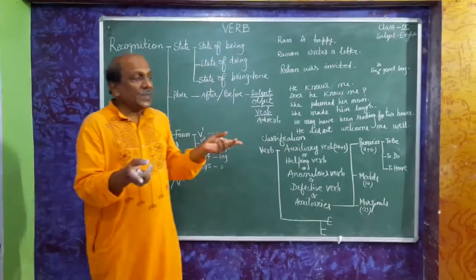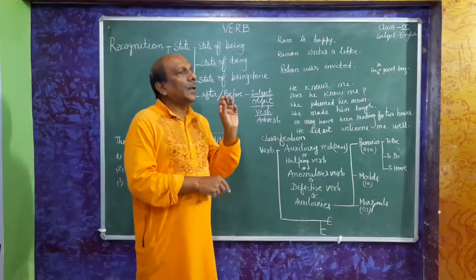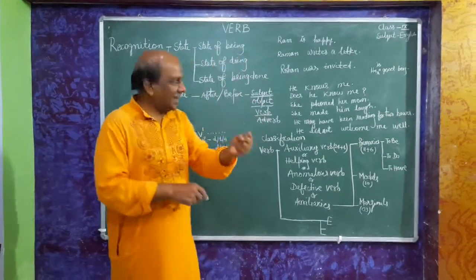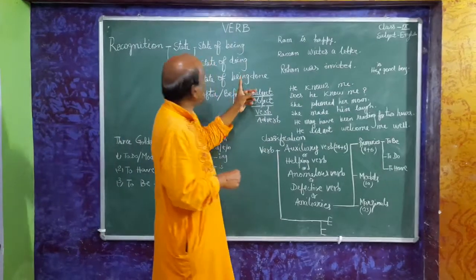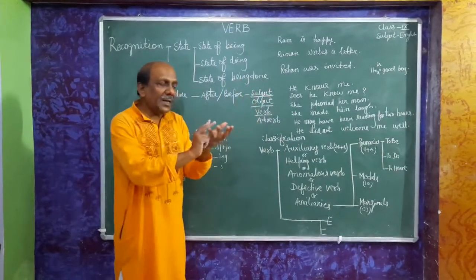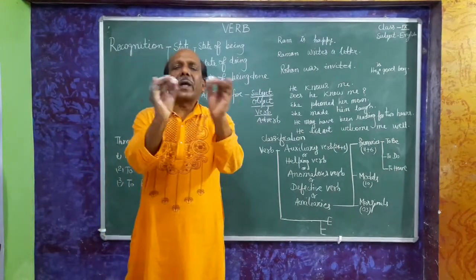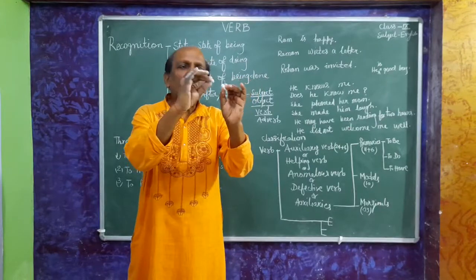So sometimes in your junior classes we have heard that a verb is an action word. And now a state of being done. See here, being done, be plus V3. Being done as the pencil is broken. This is a state of being done.